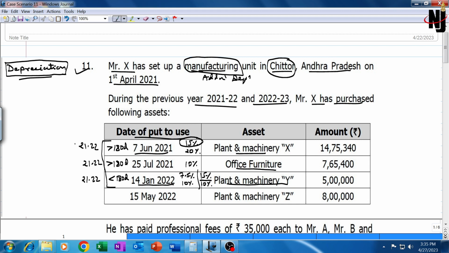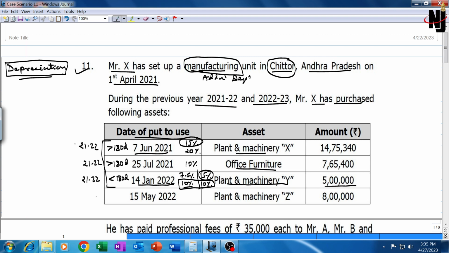cost. Now additional depreciation 10%, whether in the current year 10% or last year, both of them would be on 5 lakh rupees. Current year's depreciation 15% will be on the WDV of the current year, but additional depreciation 10% for the current year will continue to be available on 5 lakh rupees only.